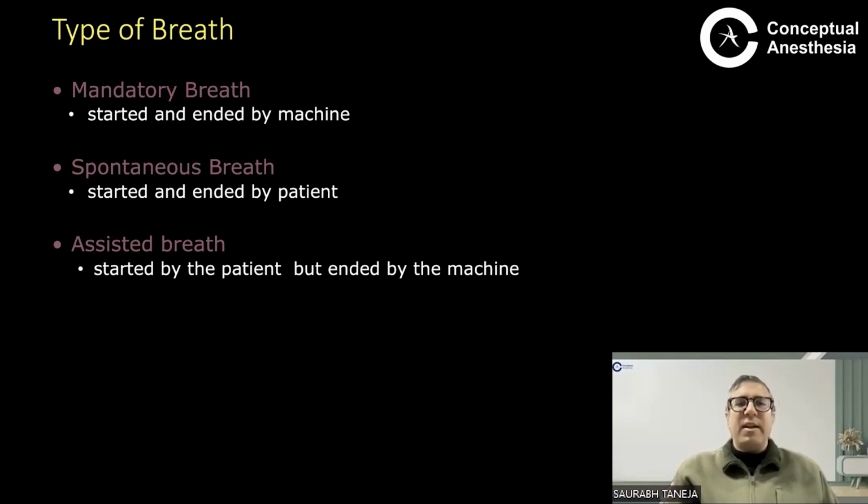So basically, a mandatory breath is a breath that is started and ended by the machine. A spontaneous breath is started and ended by the patient. An assisted breath is started by the patient and ended by the machine. So in mandatory, everything is done by the machine. In spontaneous, both of the things are done by the patient. And an assisted breath is started by the patient and ended by the machine.